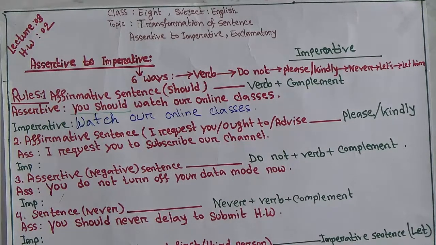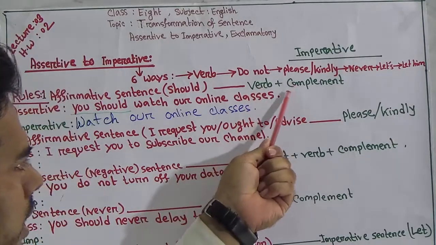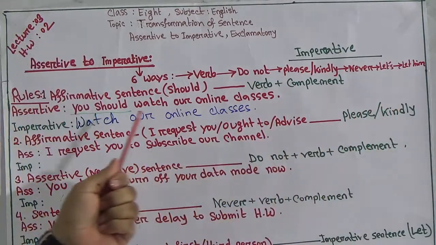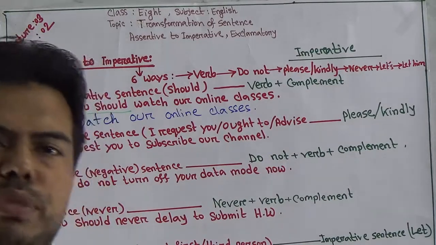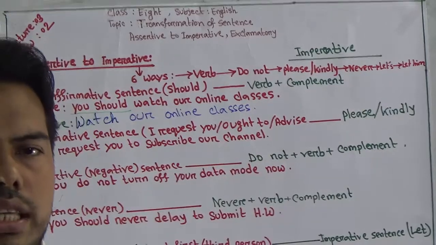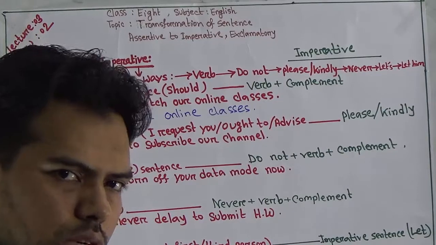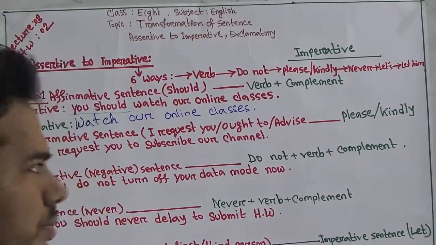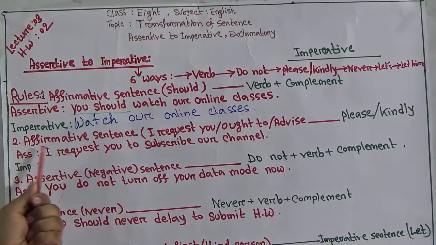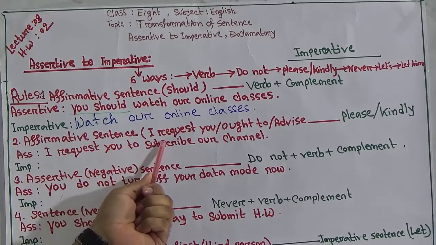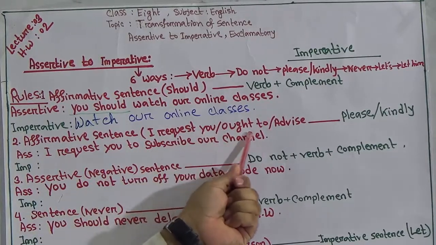So the rules you have followed here. First of all, you have written the verb. Secondly, the rest of the part. But you must remember that in our imperative sentence you can't use any subject. Okay, you always start by writing the verb. Okay, next one, number 2, affirmative sentence with I request you or ought to or advise.